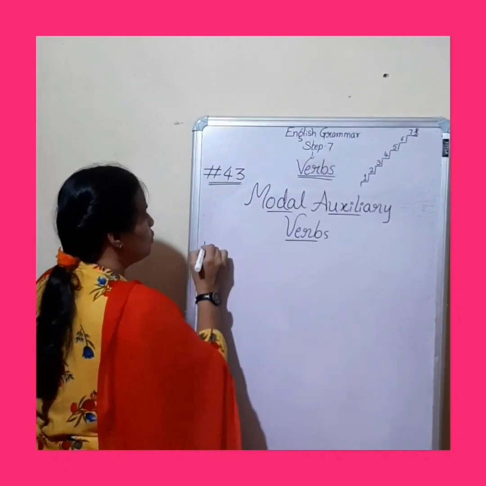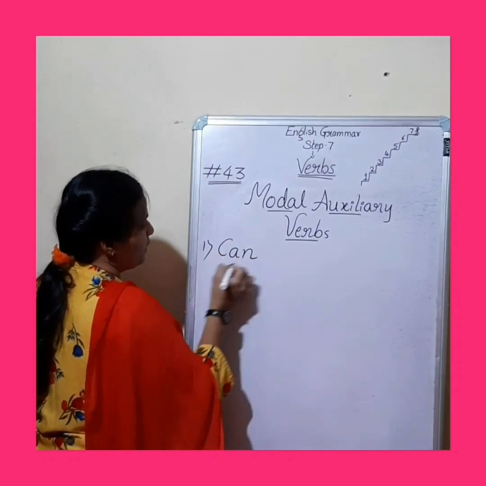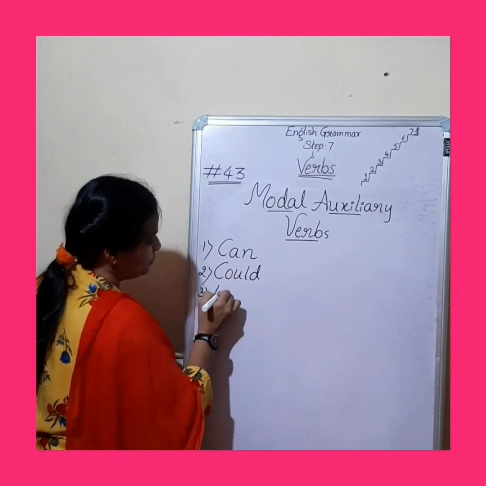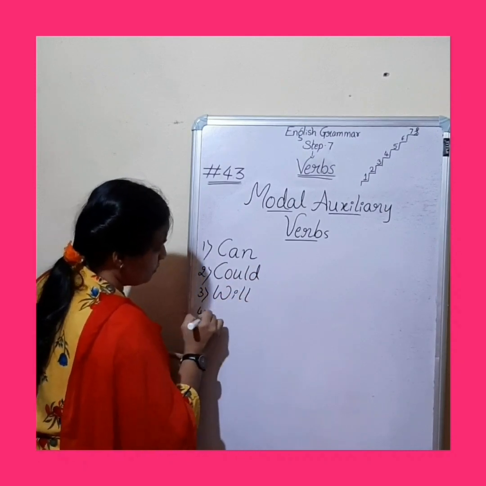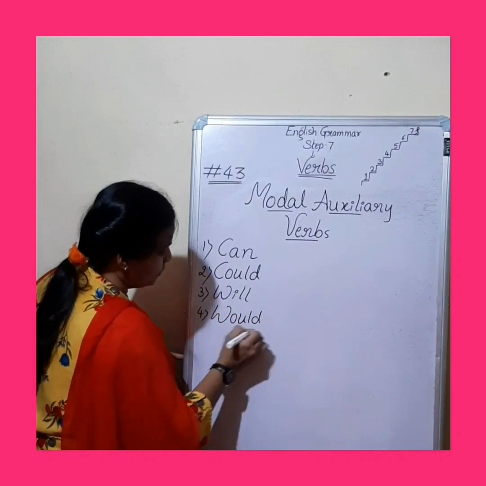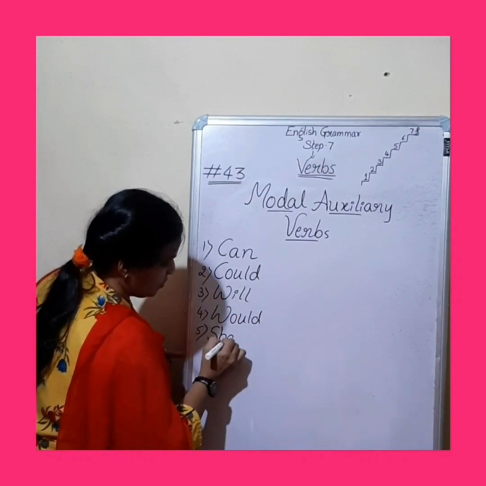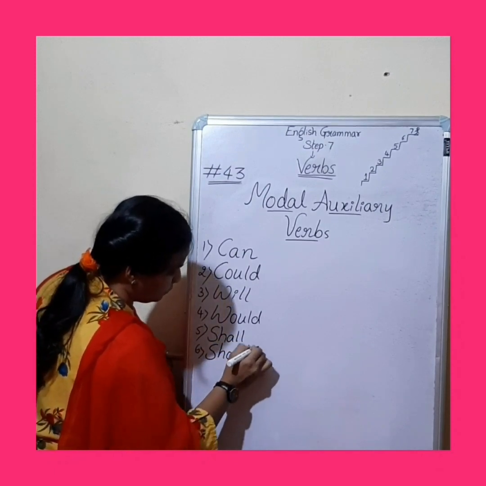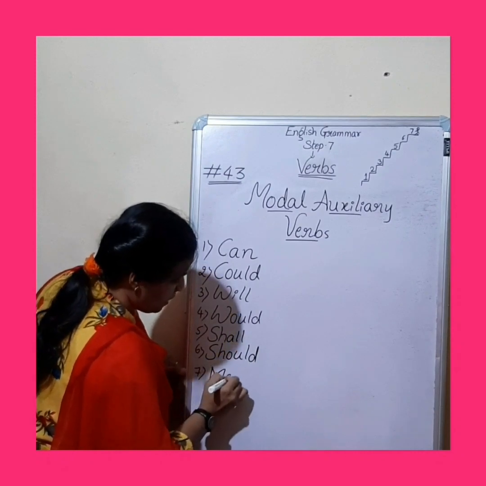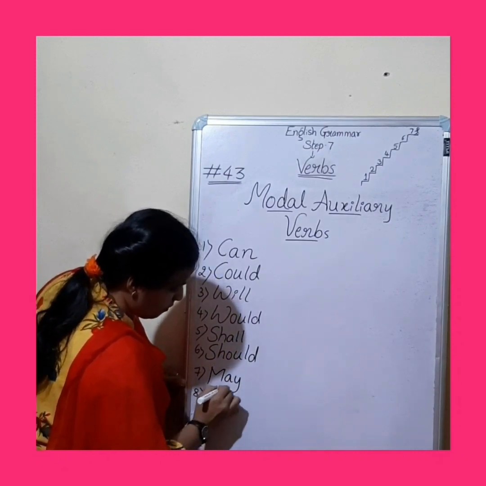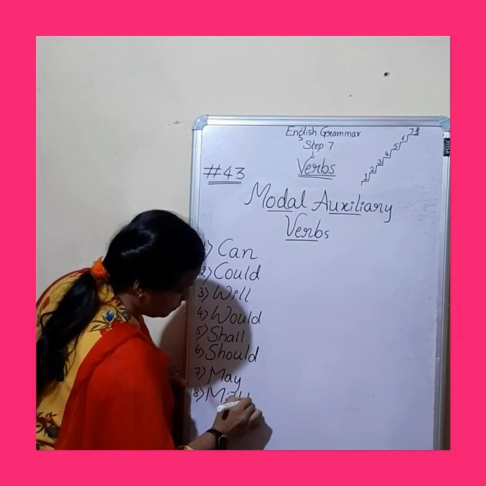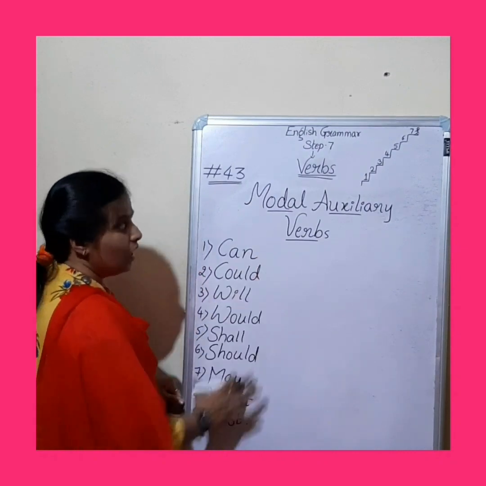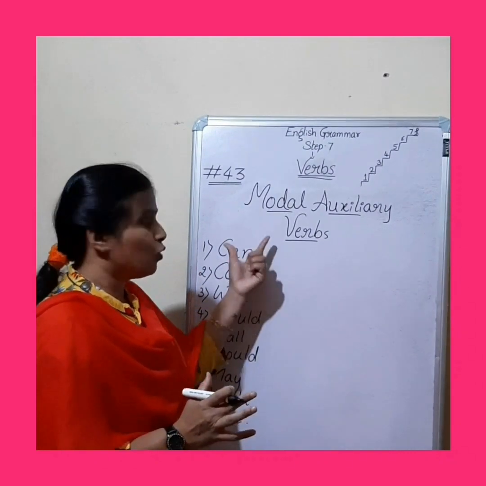Okay, so what are those? First, can, could, will, would, shall, should, may, might, as well as must. These are modal auxiliary verbs or modal helping verbs.